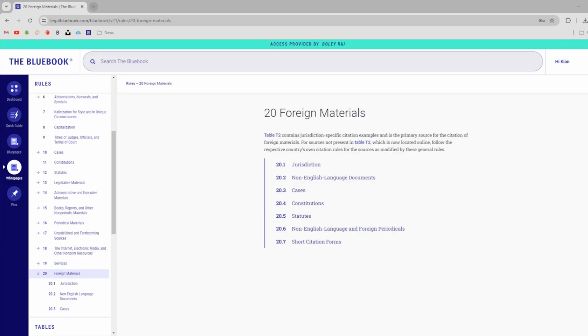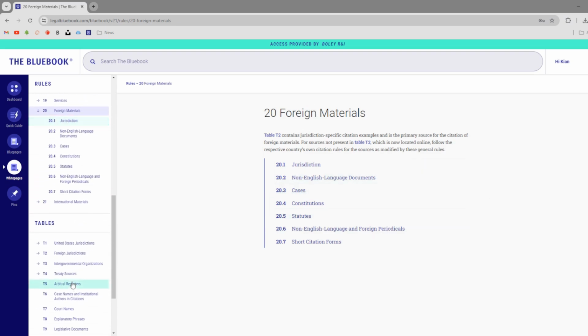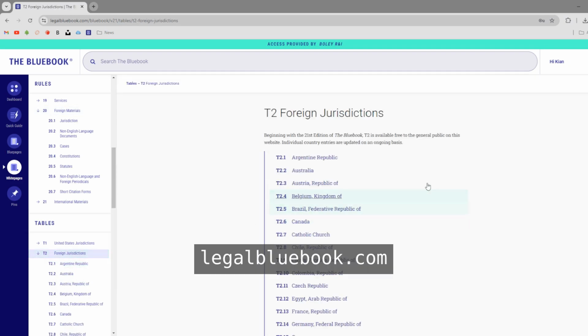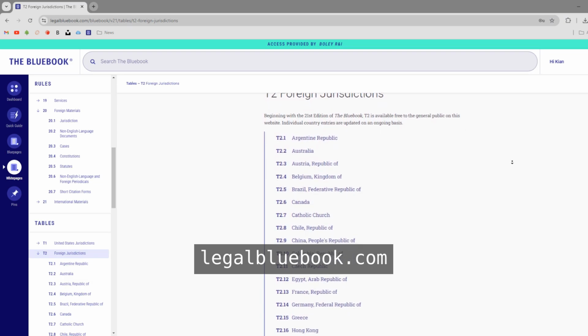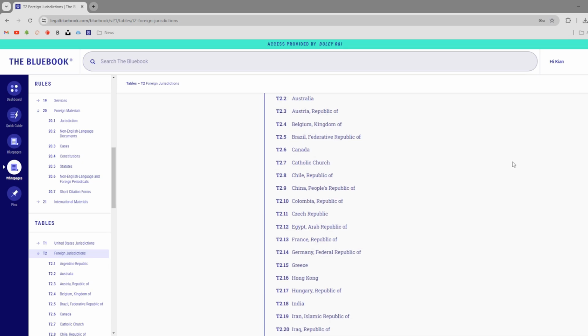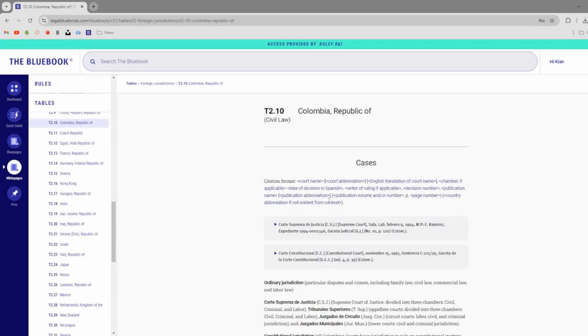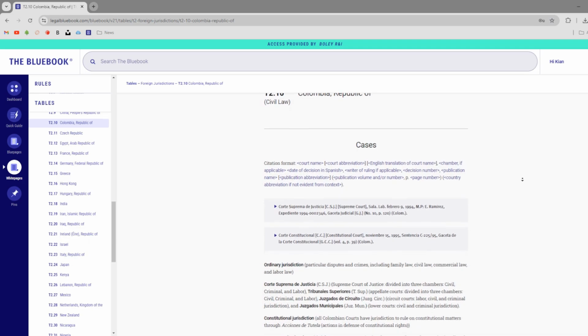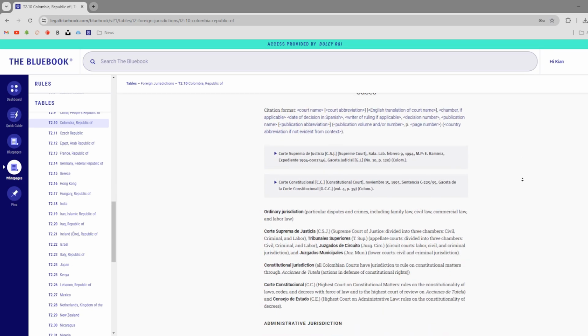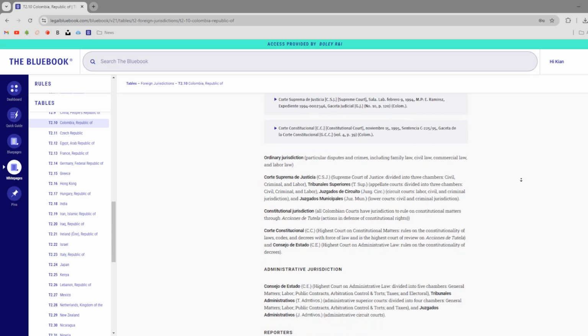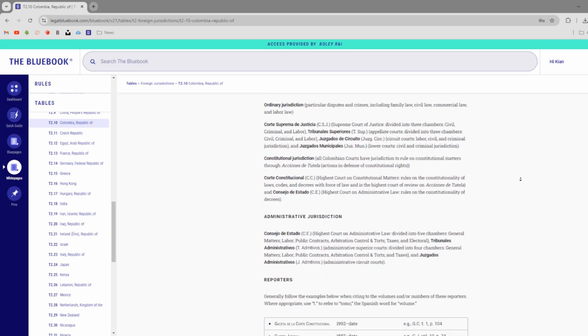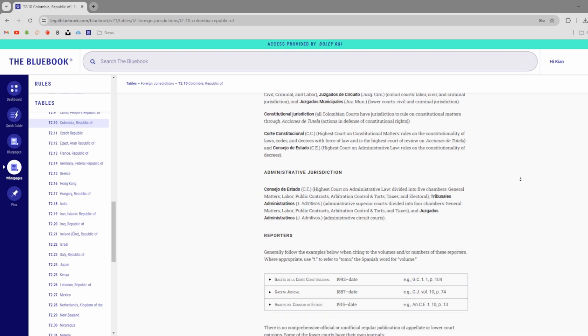I also want to note that for citing foreign laws using Bluebook format, you'll not only need to follow Rule 20 in your Bluebook, but also the recommended citations in Table 2 of the Bluebook, which strangely is only available online at legalbluebook.com. Even if you have the print version of the book, it's just going to tell you to go to the website to view these tables. The foreign law rules in the Bluebook are honestly very out of date and assume that you have access to materials that may be impossible for us to obtain, such as old foreign case reporters. So sometimes we just have to do our best to approximate foreign legal citations.